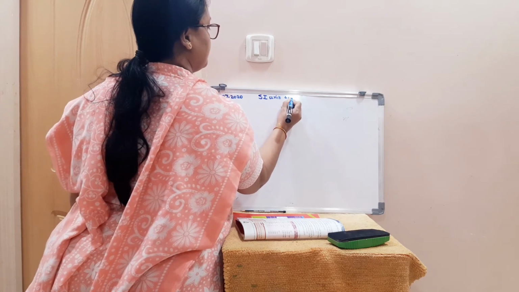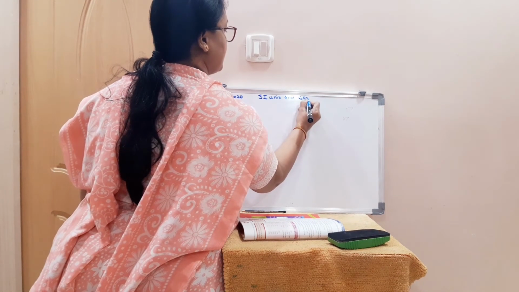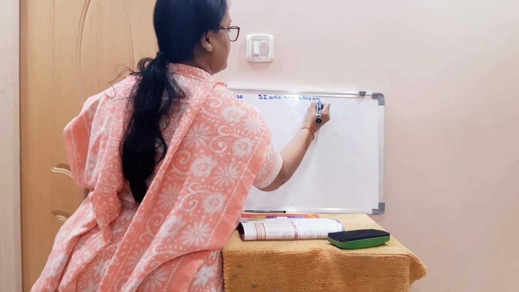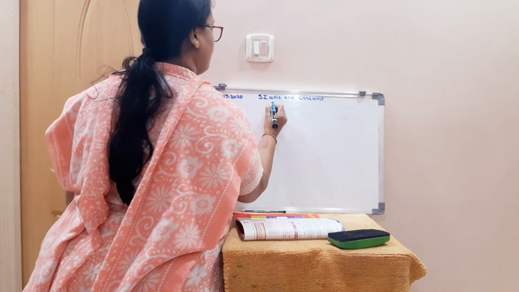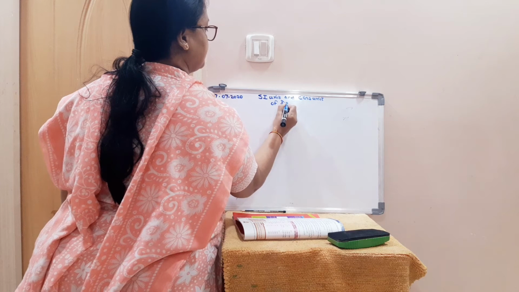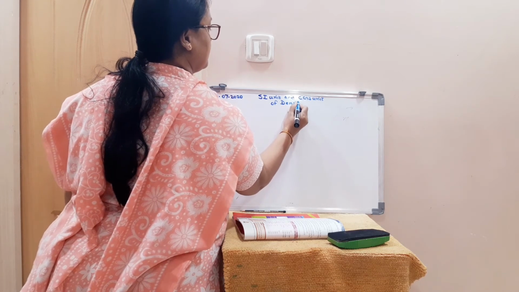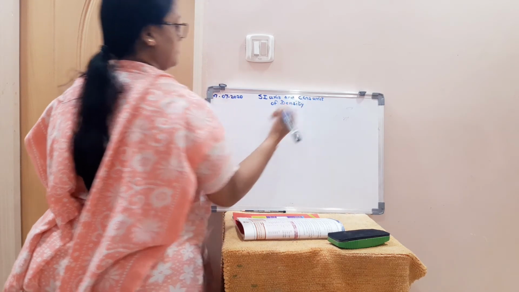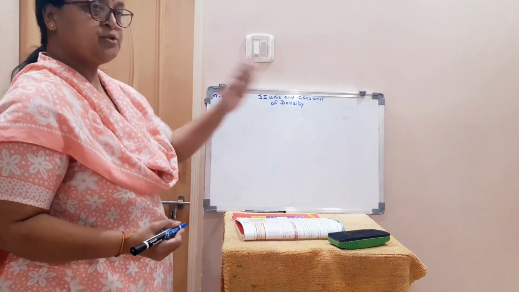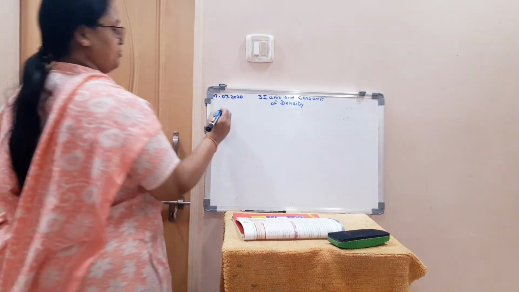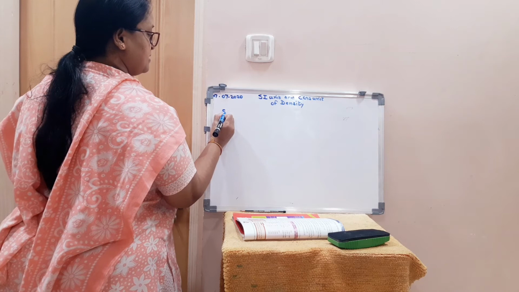Now we will see the SI unit and CGS unit of density. SI unit and CGS unit of density. SI means standard international unit. First, the SI unit of density.